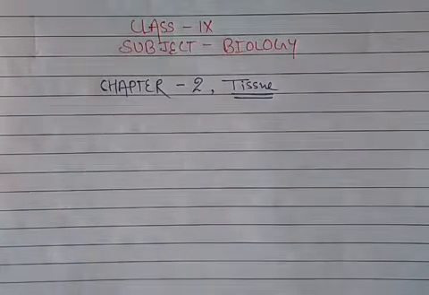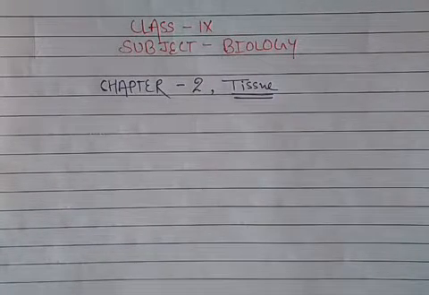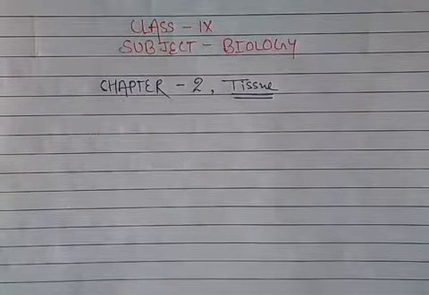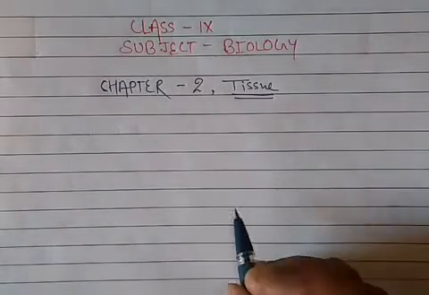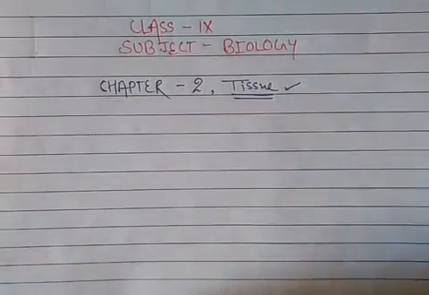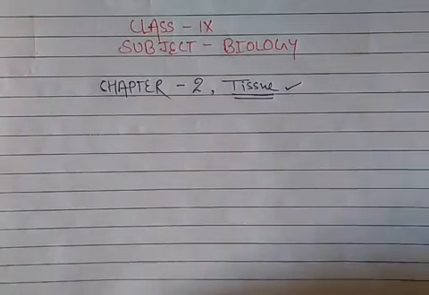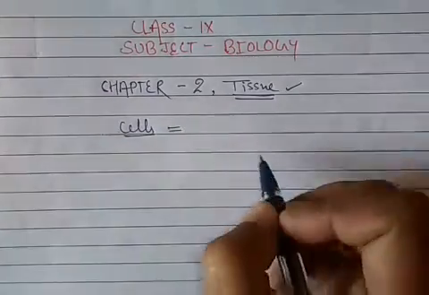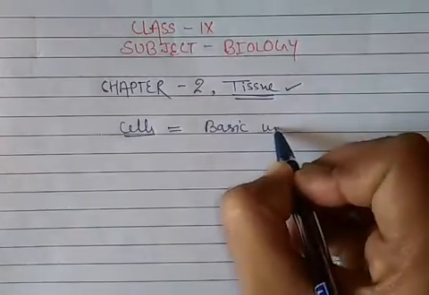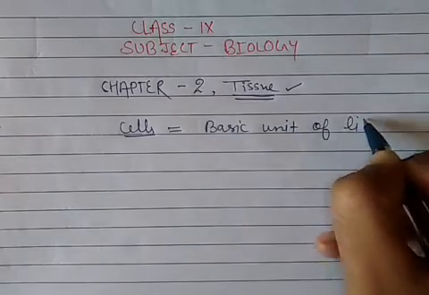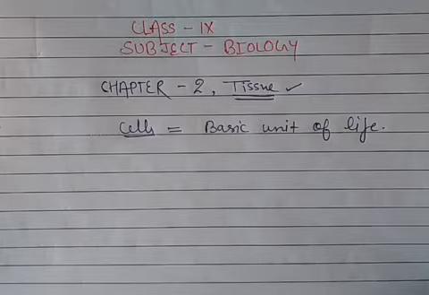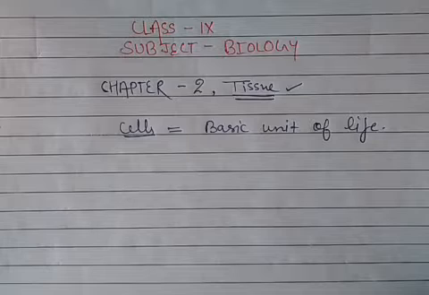Hello students, today in this video we are going to discuss the topic tissue from chapter number 2 of class 9th biology. In the previous chapter we had discussed the cells. As you know, the cells are the basic unit of life, meaning all living organisms are made up of cells. Less than the cells, there is no living structure found in living organisms.